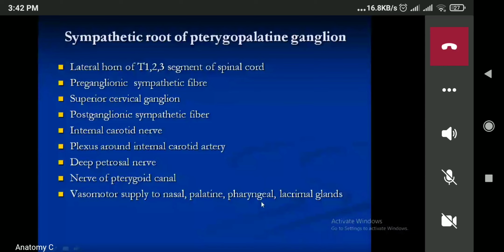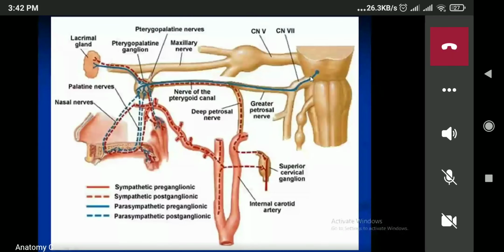Now this one is the same one. So can you see? If you trace the blue one, this is the preganglionic parasympathetic. This is the parasympathetic root, and if you trace the red one, that is the sympathetic root. फेरि म भनिदिन्छु, pterygopalatine ganglia को same thing. Superior lacrimal nucleus. Then facial nerve, that is nervus intermedius. Then we have the greater petrosal nerve, nerve to pterygoid canal, pterygopalatine fossa, pterygopalatine ganglia. From here, ganglionic branch, maxillary, zygomaticotemporal, lacrimal gland.